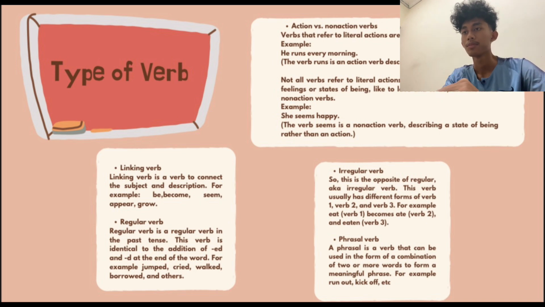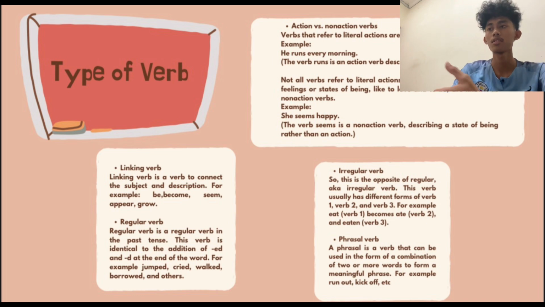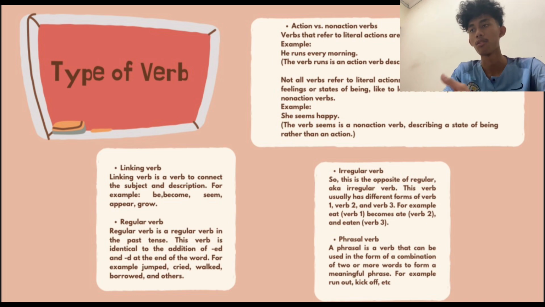Next, we have the linking verb. A linking verb is a verb that connects the subject and description. For example, be, become, seem, appear, and grow.